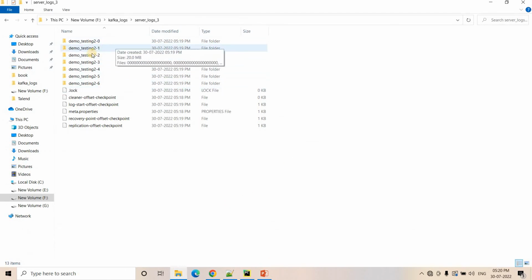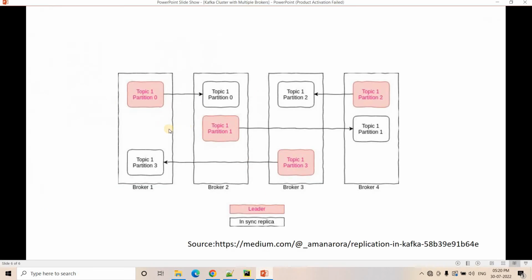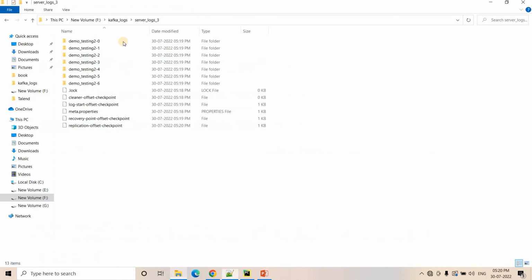Now how do we understand which broker is the leader for which partition? Here we have seen that for different partitions there is a leader broker, which is called the leader partition, and all other partitions are called in sync. So how can we understand which is leader and which is a replica? Here you can see partition 0 is available in the third server, second server, first server, everywhere. Which one is the leader, which one is in sync?